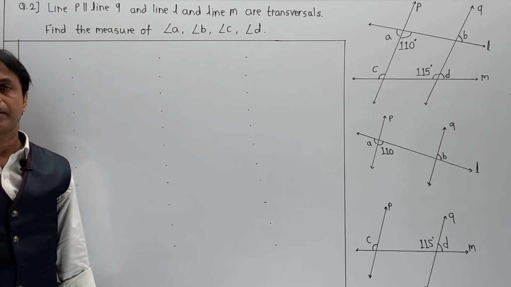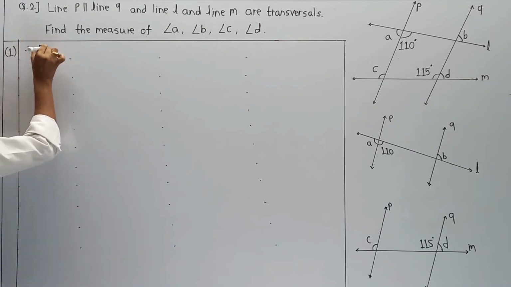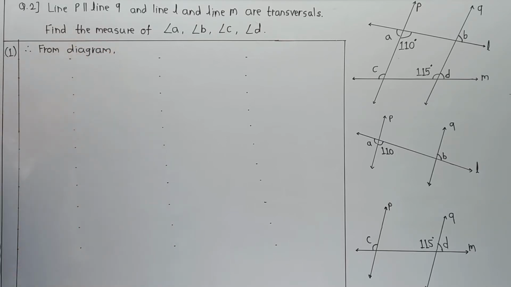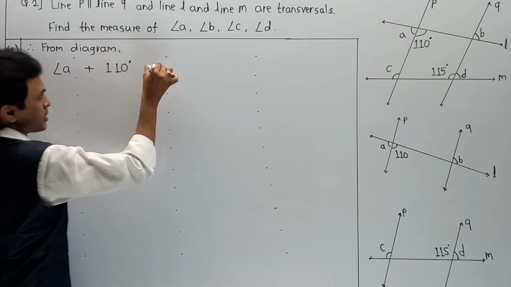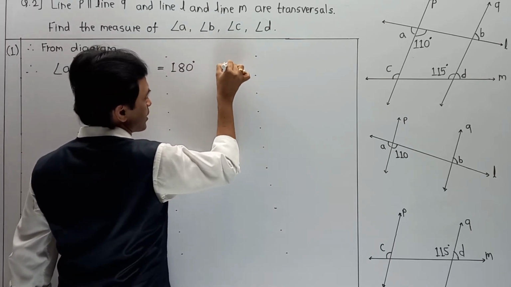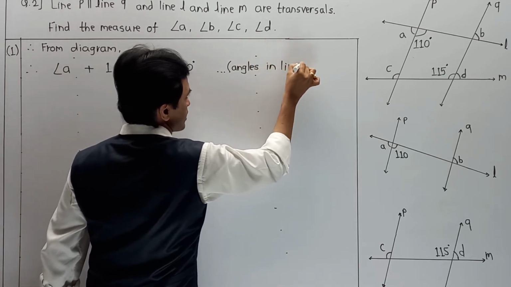Now starting from the breakup, part A. One by one, the first part. Here angle A plus 110 is equal to 180 degrees from the diagram. Therefore, from the diagram, angle A plus 110 degrees is equal to 180 degrees. Reason: angles in linear pair.